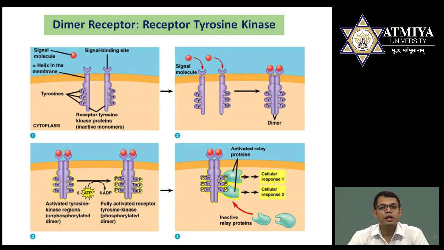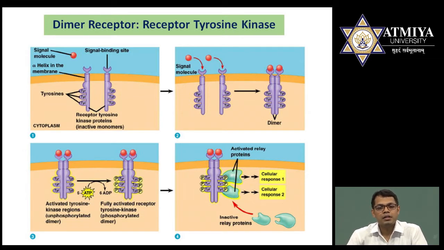For the activation it requires 6 ATP. 6 ATP is broken down actually and converted into 6 ADP. 6 phosphate groups are released and these phosphate groups will bind to the tyrosine and hence phosphorylation occurs. After phosphorylation, these receptors are activated and now this receptor will bind to a relay protein. Relay protein means SH2 domain or any type of GRB2 protein. Once they bind to the protein, cellular responses occur. This is overall about the tyrosine kinase receptor.